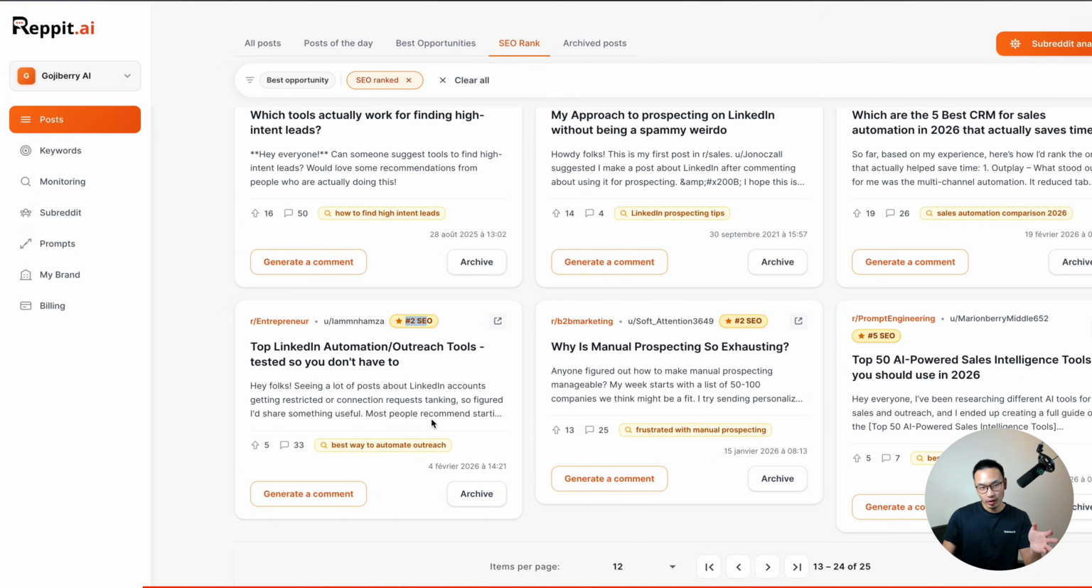So now you know the power of Reppit AI. Don't hesitate if you want to generate more visitors and customers thanks to the power of Reddit combined with Reppit AI.